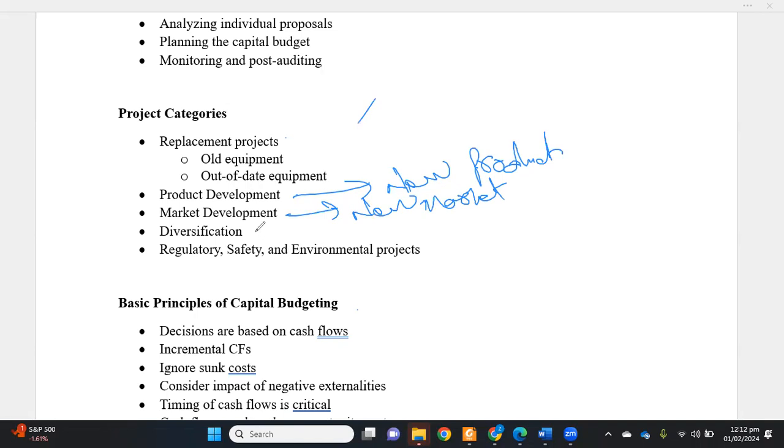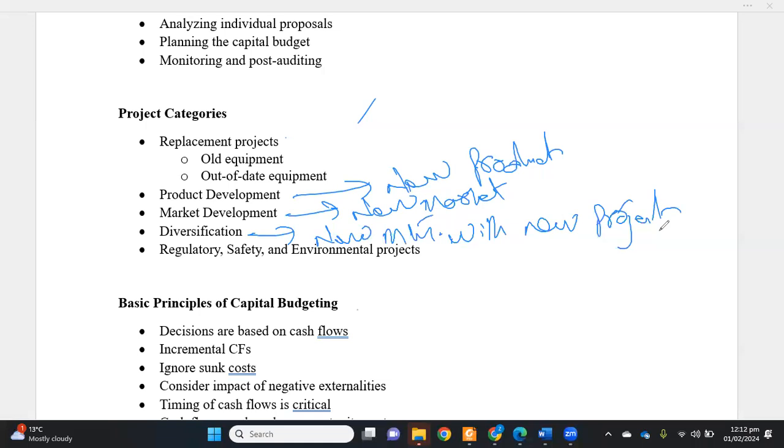And then we can talk about diversification. Diversification is basically tapping the new market with new products. It's a totally diversified type of project in which we are entering into the new market with newer products. So offering new features in the new markets to grab more and more customers and clientele, and to expand our operations to different regions. This example can be of that category.